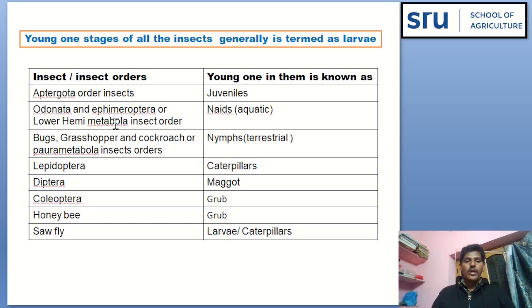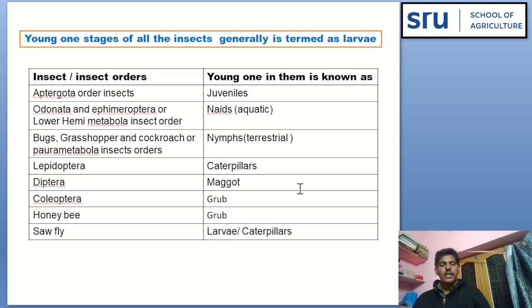In case of Odonata and Ephemeroptera, that is lower hemimetabolous insect orders, we call that larval stage naiad. In case of bugs, grasshopper, cockroach, or in paurometabolous insect orders, we call that larval stage nymph. In case of Lepidoptera, that larval stage is known as caterpillar.